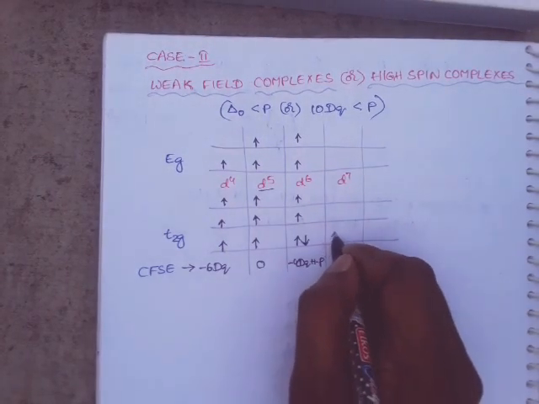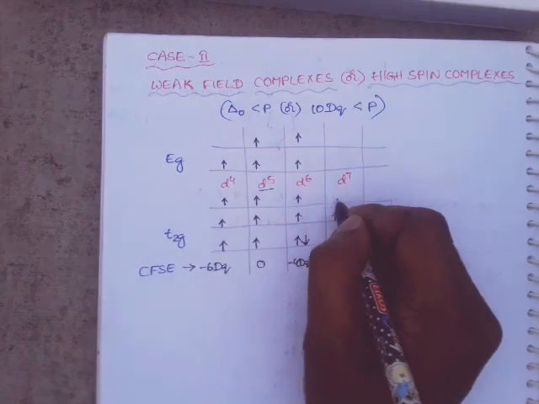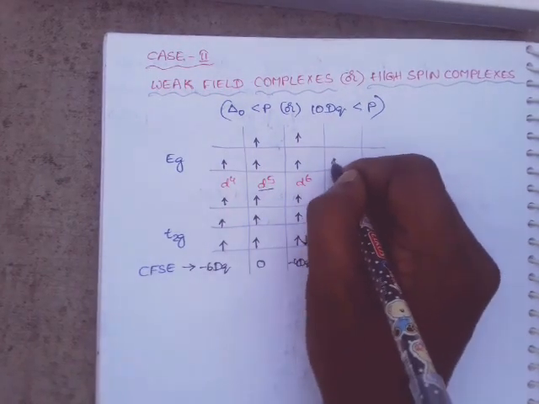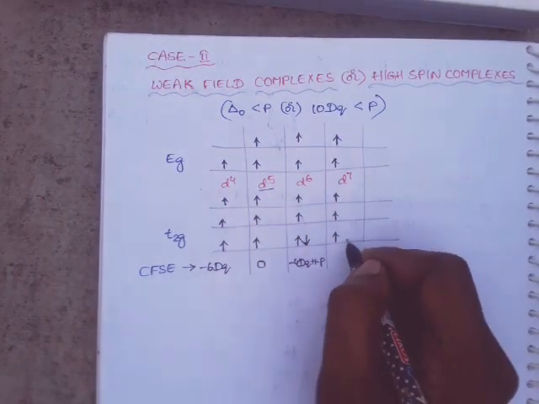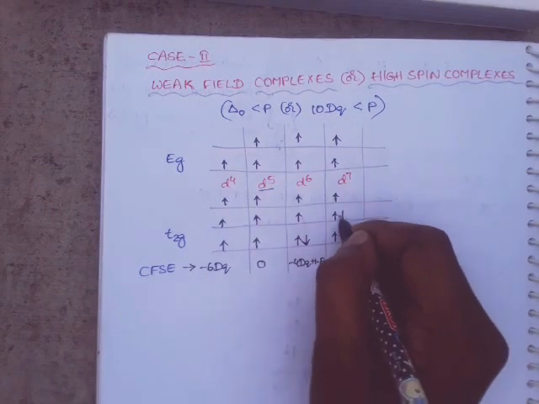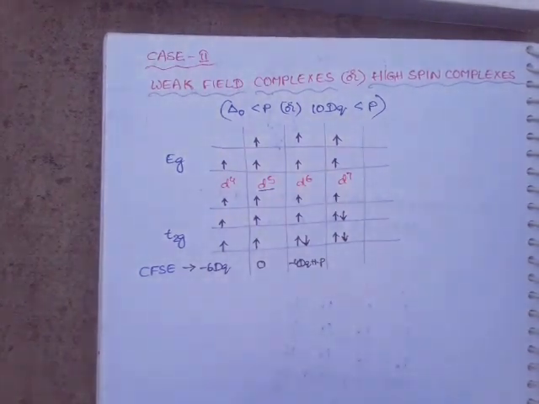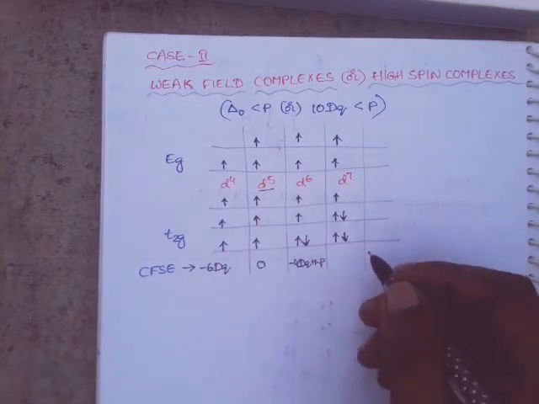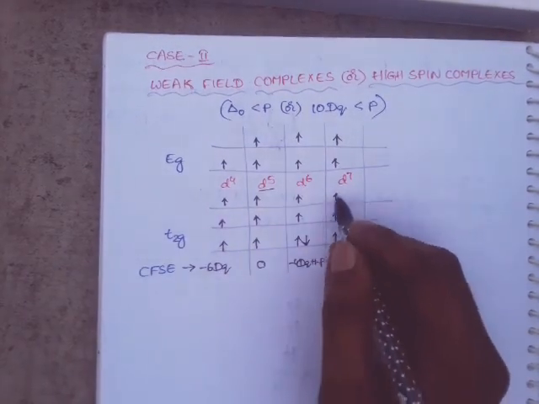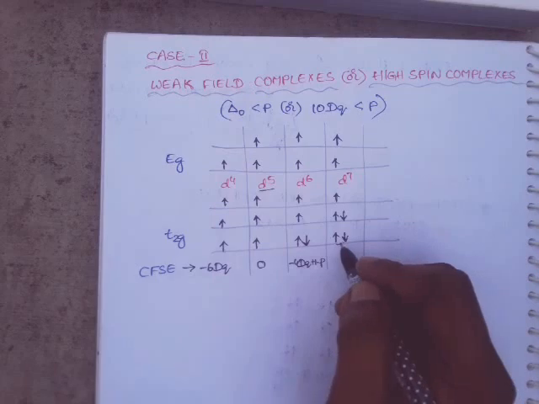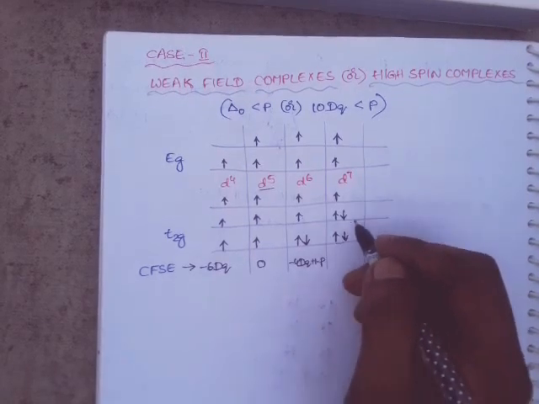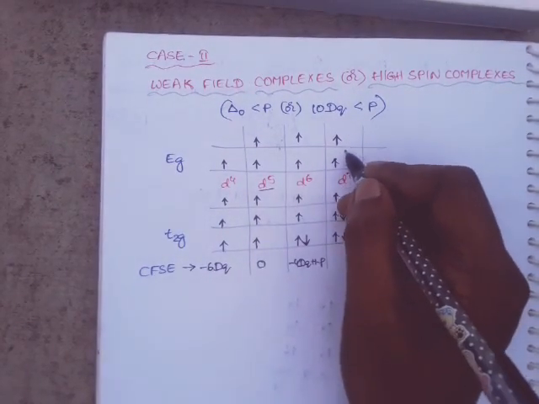So in the case of d7 electronic configuration, the 6th electron goes to the t2g orbital and the 7th electron in the next orbital. Okay, right. How many electrons are there in t2g orbital? 5 electrons are there. Minus 4 into 5, minus 20, plus 6 into 2, 12.